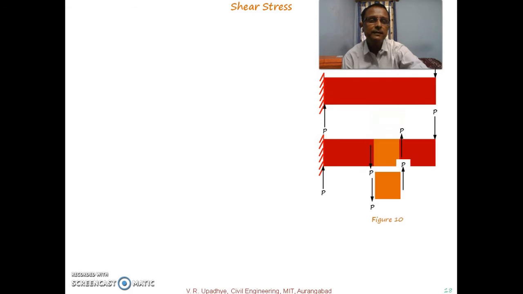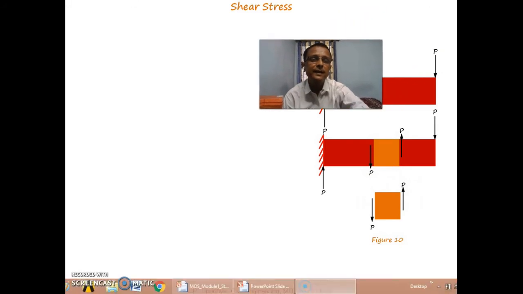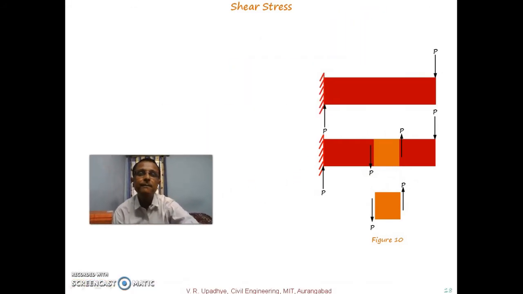If I am considering this internal segment, what will happen to it? It will be subjected to some internal force like this. So this is internal force and this is internal force. And these two forces are equal and opposite and parallel to each other, but they are not along the same line. So these are trying to cut that particular part as a shear. That is the basic of it.